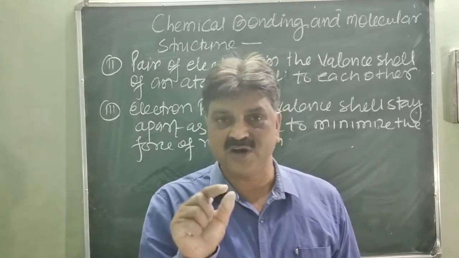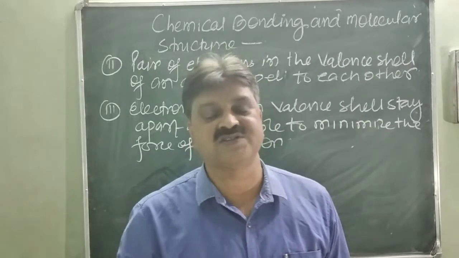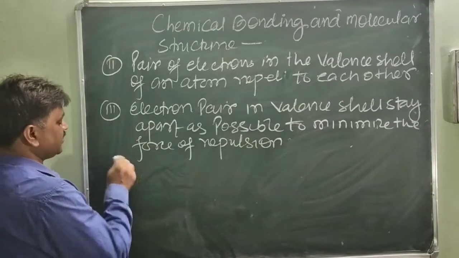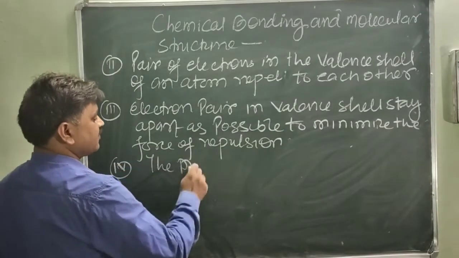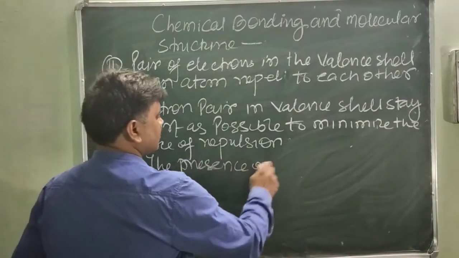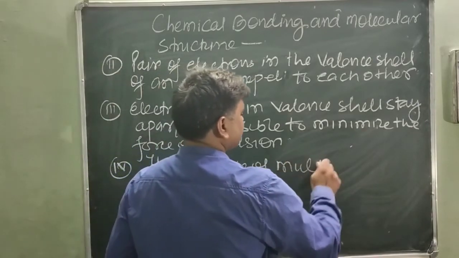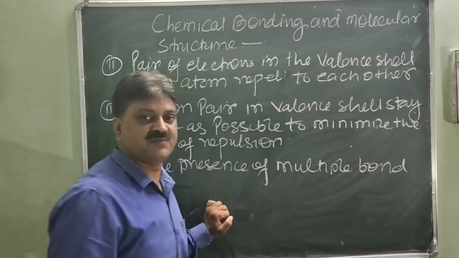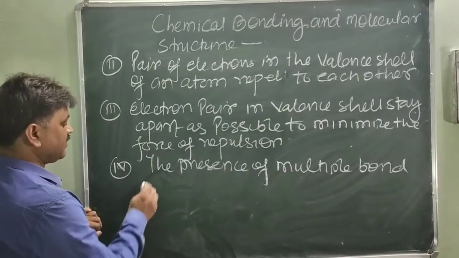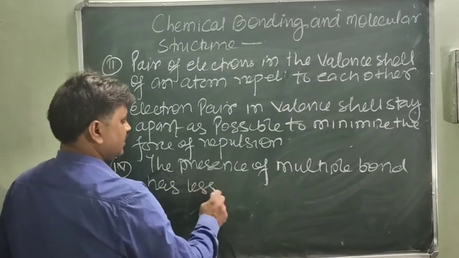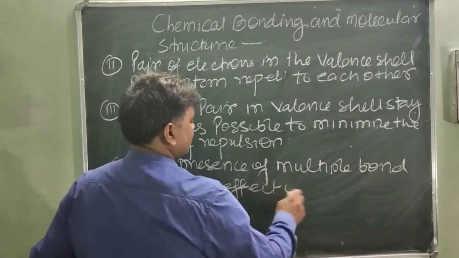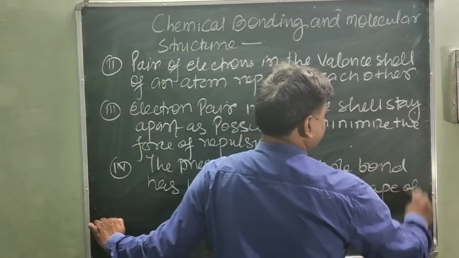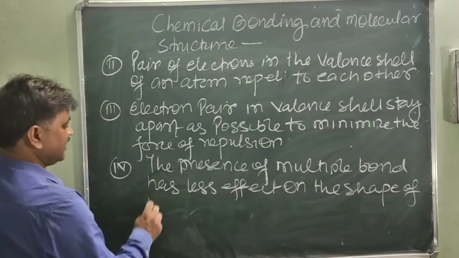You can understand because it occupies very little space in the molecule.